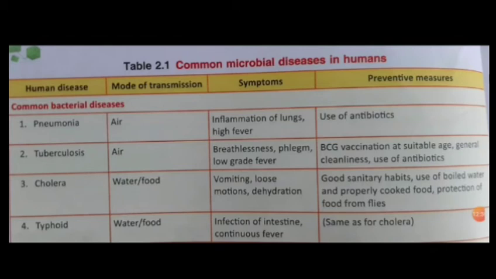Cholera symptoms include vomiting, loose motions, dehydration. Preventive measures: good sanitary habits, use of boiled water and properly cooked food, protection of food from flies. Typhoid symptoms include infection of intestine, continuous fever, and the preventive measures are the same as discussed in cholera.